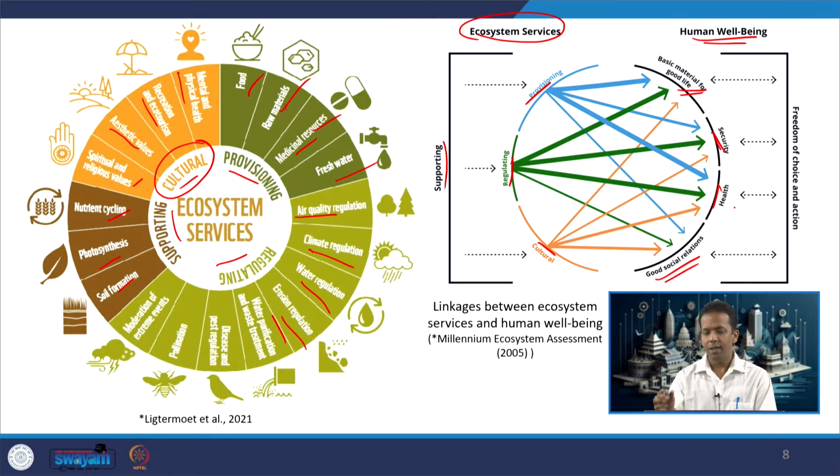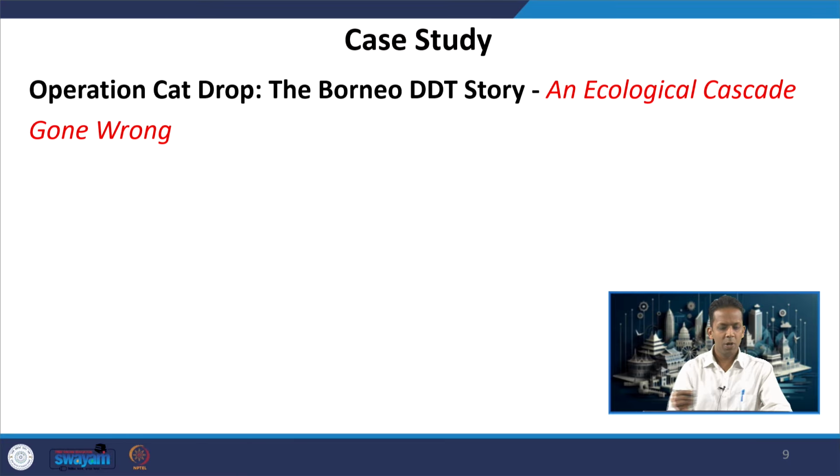So, all these things are derived by human beings as benefits from the services of ecosystem. Let us consider one case study before we study the concept of domino effect, and this will tell us how different components in environment interlink to each other and how one decision can lead to unintended consequences. This is a case study of Operation Cat Drop.